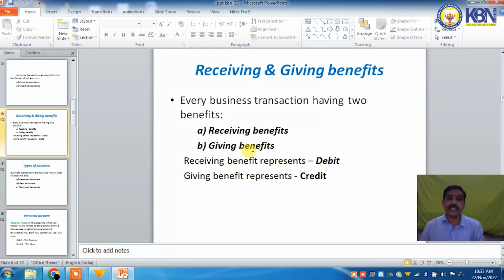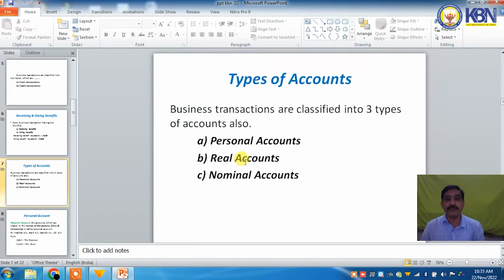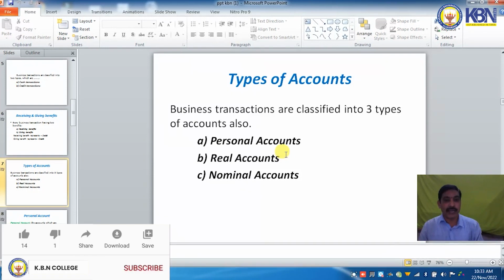Business transactions are also classified into three types of accounts. That is personal accounts, real accounts and nominal accounts. First one, what about personal account? The accounts which are related to the names of persons, firms and companies are called personal accounts.